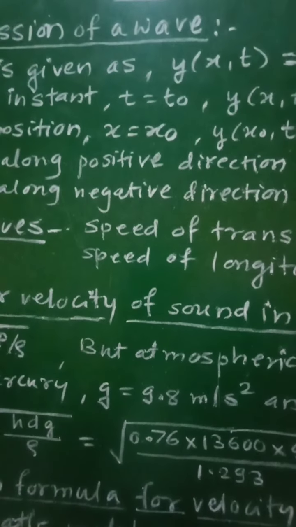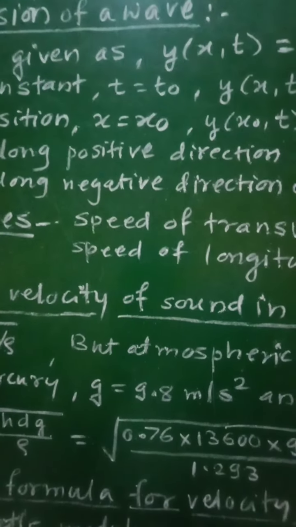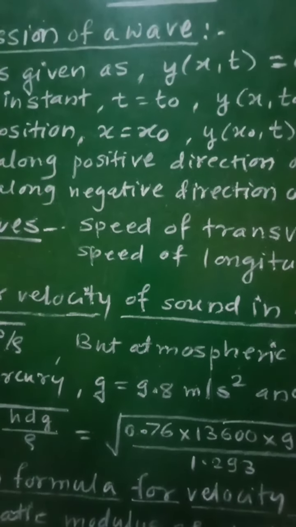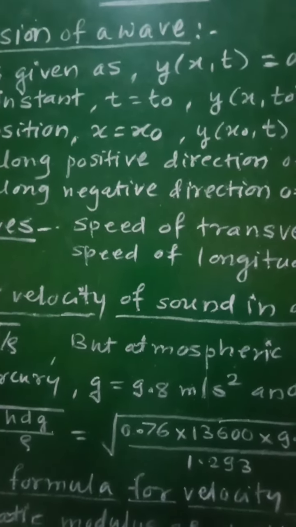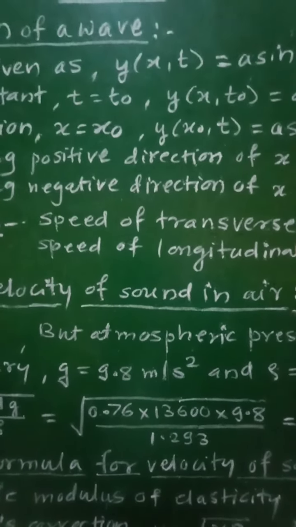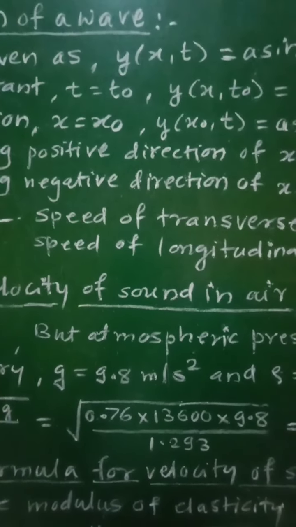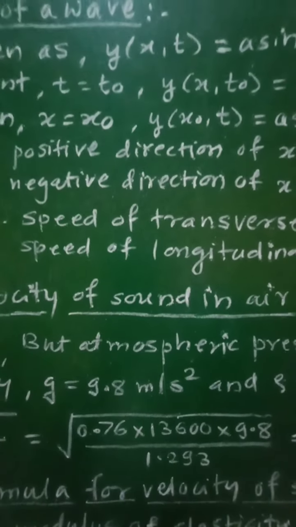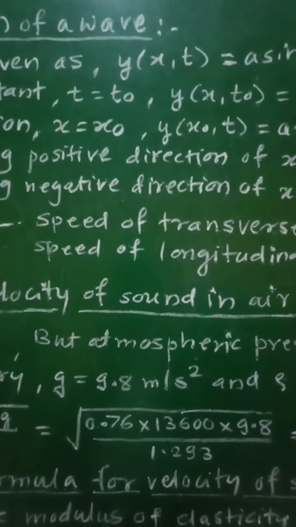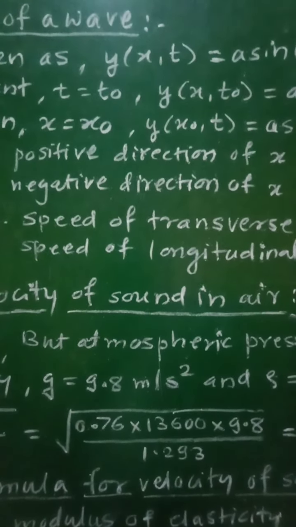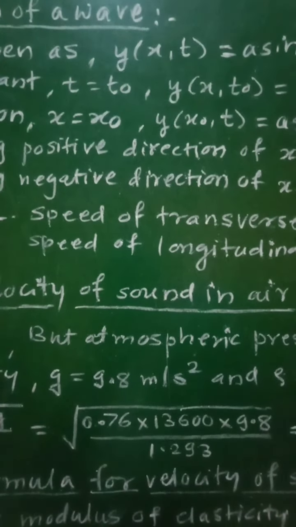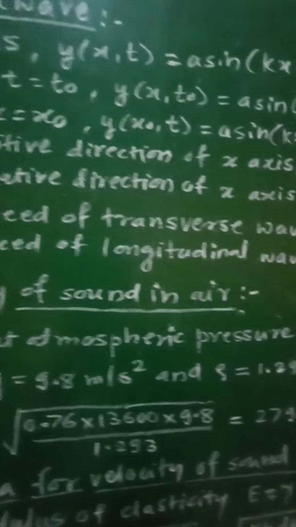And therefore the linear mass density of the string is determined in this case from the mass of the string M and its length L. So if capital M represents the mass of the string and capital L represents the length of the string, then the linear mass density small m is equal to capital M upon capital L, and therefore the speed of the transverse wave will be given by the formula.